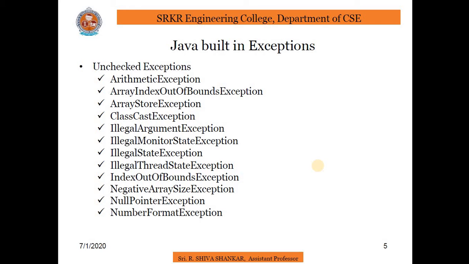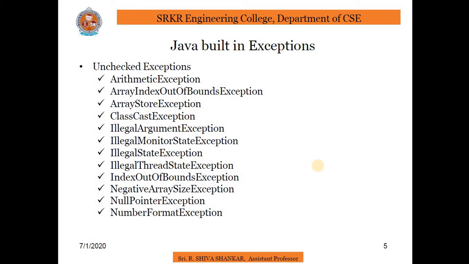ClassCastException: invalid cast. IllegalArgumentException: illegal argument used to invoke a method. IllegalMonitorStateException: illegal monitor operation such as waiting on an unlocked thread. IllegalStateException: environment or application is in incorrect state. IllegalThreadStateException: requested operation not compatible with current thread state.